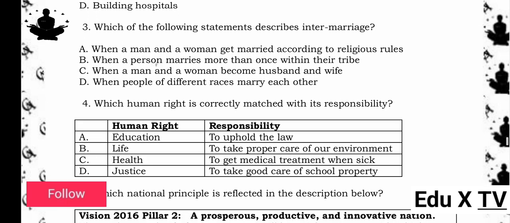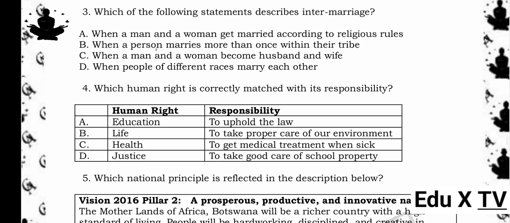3. Which of the following statements describes intermarriage? A. When a man and a woman get married according to religious rules. B. When a person marries more than once within their tribe. C. When a man and a woman become husband and wife. D. When people of different races marry each other. The answer is D. When people of different races marry each other. Reason being, intermarriage refers to marriage between people of different races or ethnic groups.